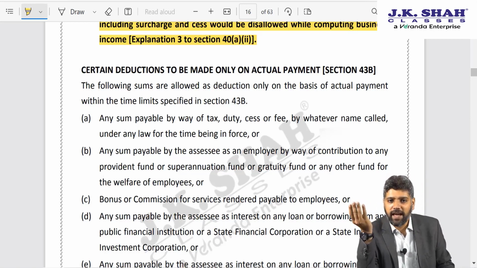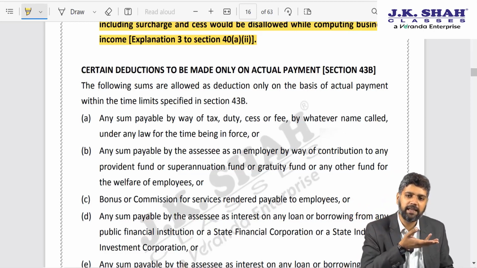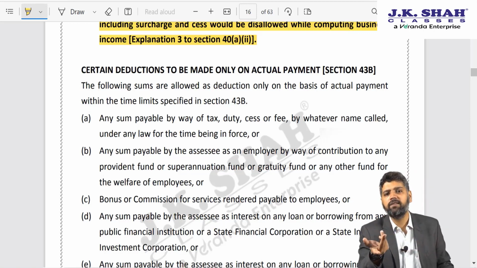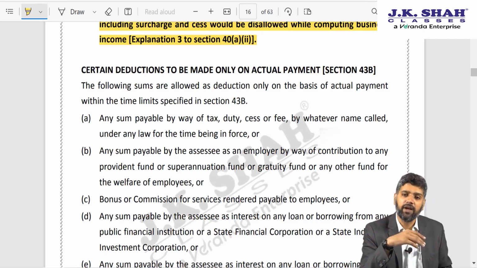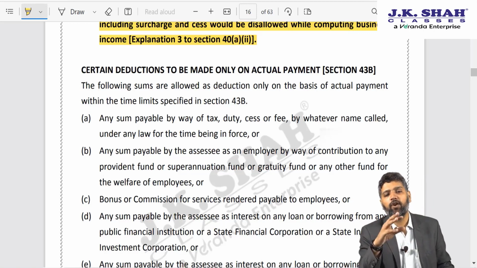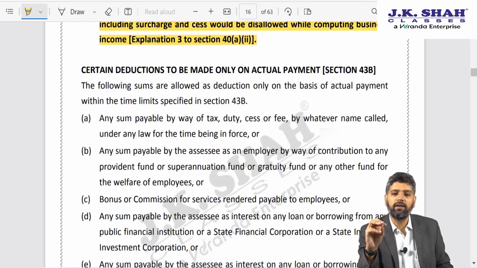So when ICICI Bank has recognized the interest income, correspondingly the assessee Aqua should be allowed a deduction. And even otherwise, debenture cannot be regarded as a loan or borrowing. On those two rationales, Supreme Court said where unpaid interest was discharged by issuing debentures, it amounted to actual payment and thereby deduction under 43B is allowable.